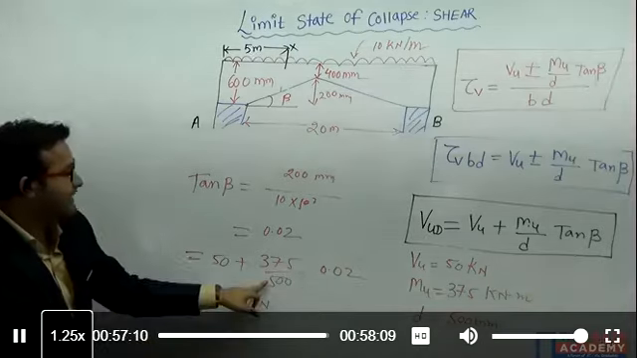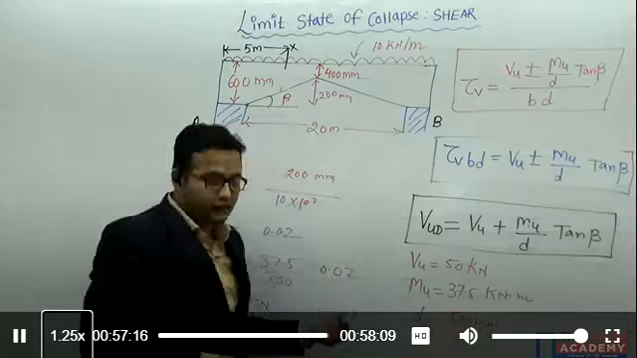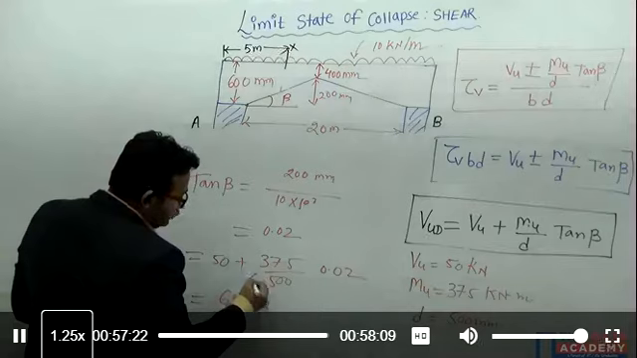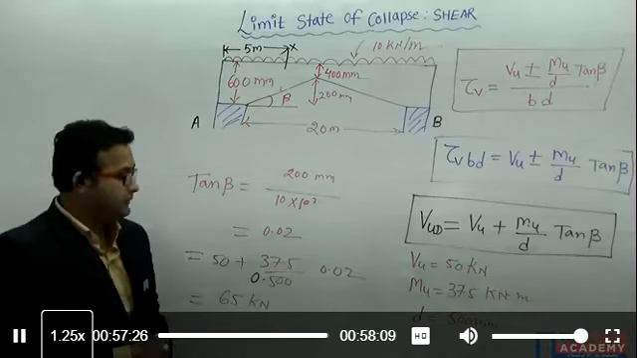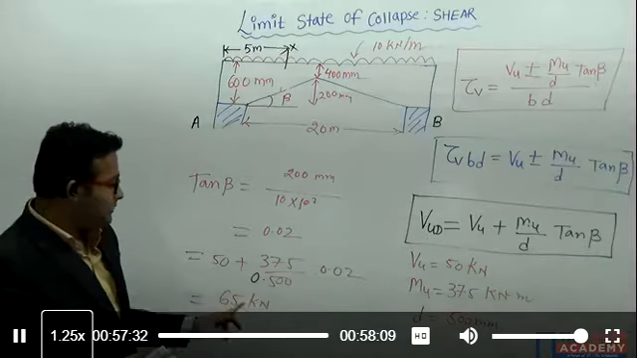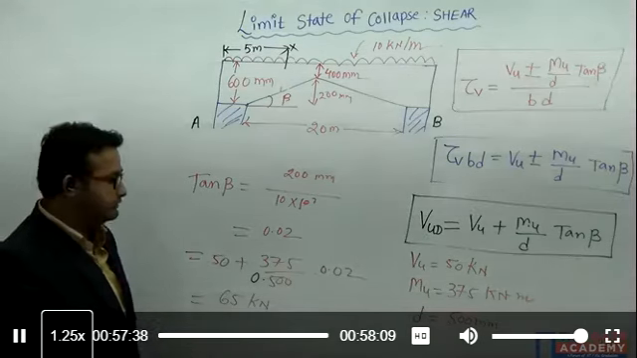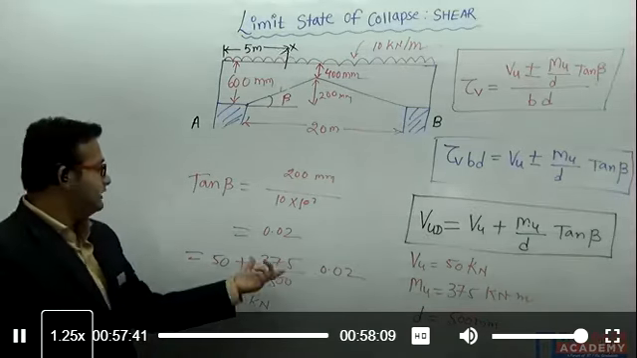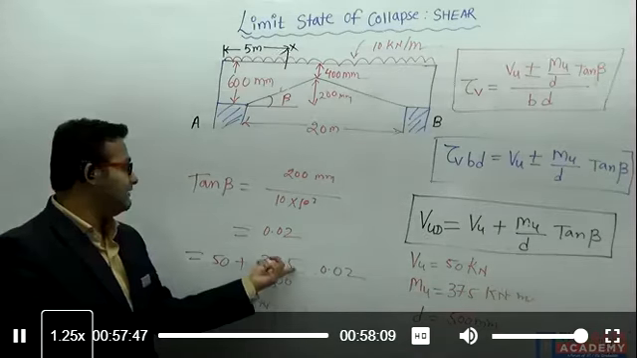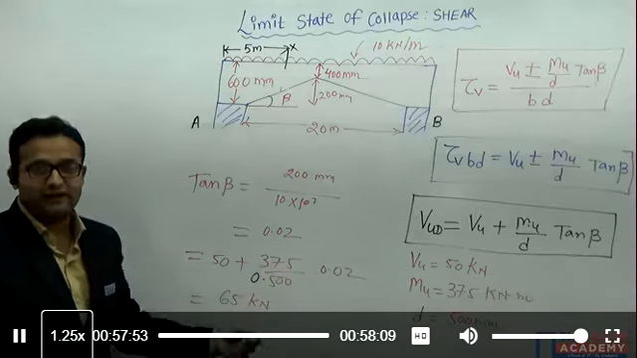Actually, D is in mm. See, D is 500 mm. I need to put it here in meter because I have taken the bending moment in kilonewton meter. So it should be 0.5. It should be in meter. 375 divided by 0.5, meter. Now I will be getting 65 kilonewton. If you are taking the bending moment in Newton mm, then we can put here 500 mm. But I have already taken the value in kilonewton meter, so I should put D in meter. So now I will be getting the value 65 kilonewton.